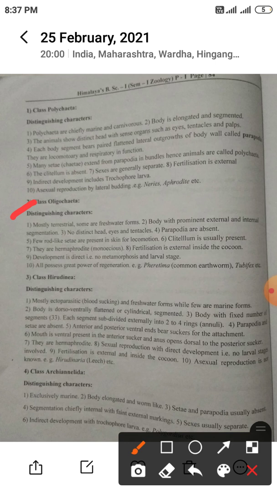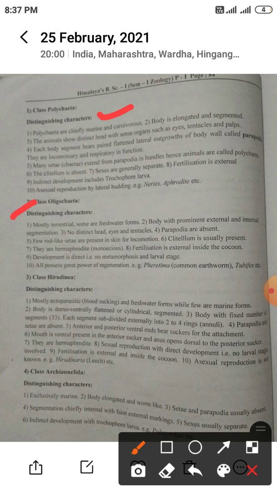No distinct head, eyes and tentacles. Unlike the previous class, which had distinct eyes, head and tentacles, here there is absence of head, eyes and tentacles. Parapodia, which help in locomotion, are also absent here. Parapodia are absent here, so a few rod-like setae are present in the skin for locomotion.